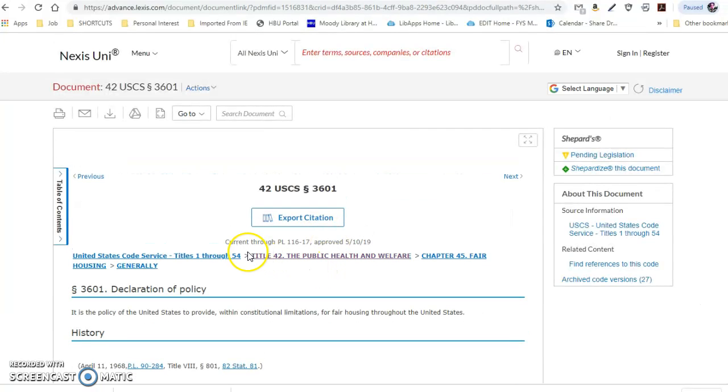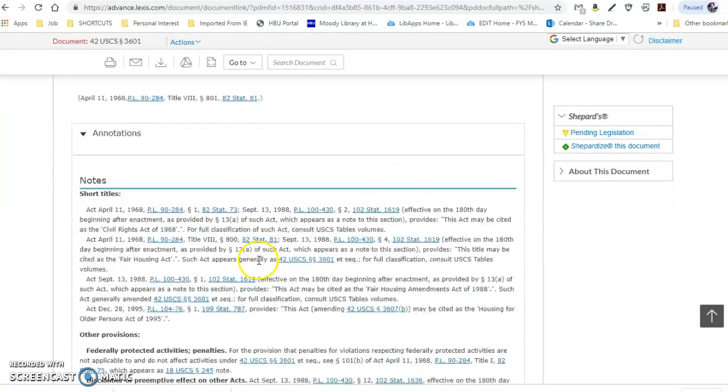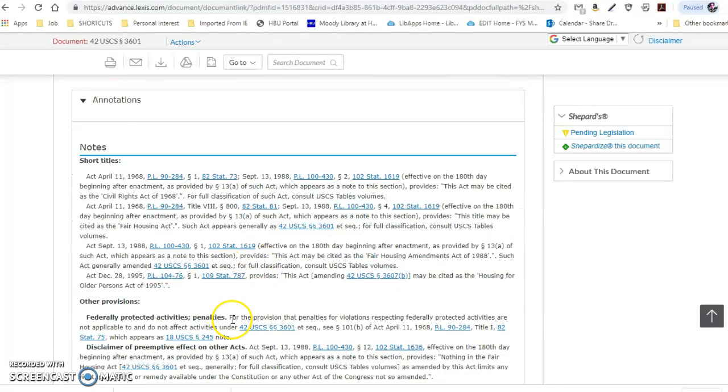Let's see if that's the right year. And it says current through Public Law 116-17, approved 5/10/2019. So this is how it stands today, which is pretty much what we were already looking at. So you've got your short titles here. All of these can be linked. You see it's 1968, 1988 where it changed again.